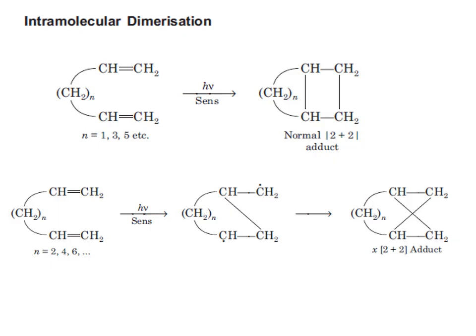two double bonds. So if the number of intervening groups is odd, that is n equal to odd, as for example 1,4-pentadiene or 1,6-heptadiene, the major product results from a normal 2+2 cycloaddition as shown in this first example, where n equal to 1, 3, 5 is the odd number and we can get the normal 2+2 adduct. But if the number n is even, for example 1,5-hexadiene, the major product is formed by a crossed 2+2 cycloaddition to form a crossed sigma bond. You can see that the cross 2+2 adduct is produced when n equal to 2, 4, 6.